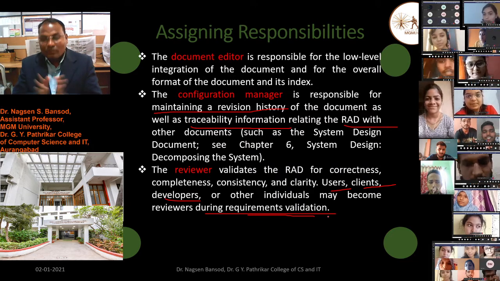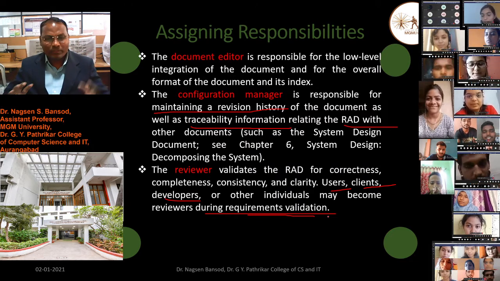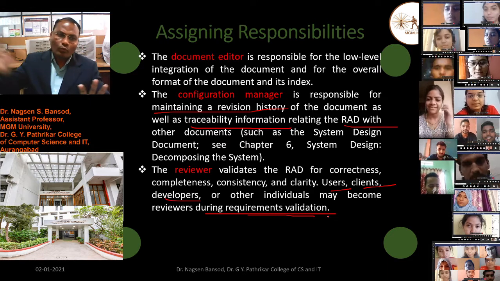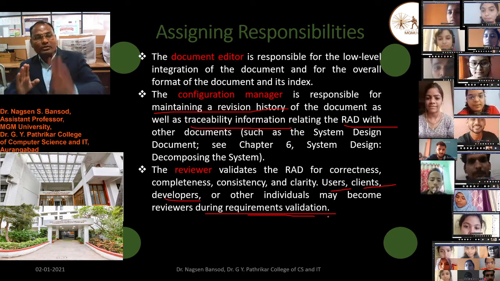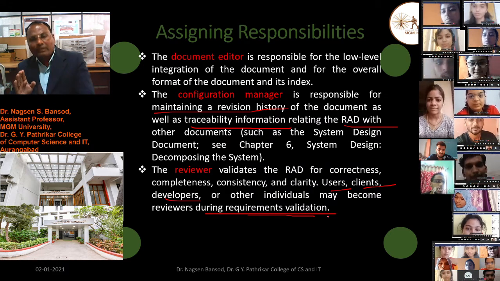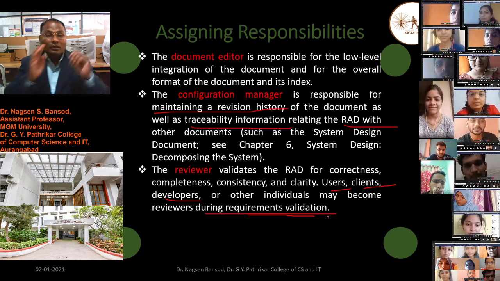validation. Once we have gathered the information from the user, we have to validate that information with the user, with the client, and with the developer also.